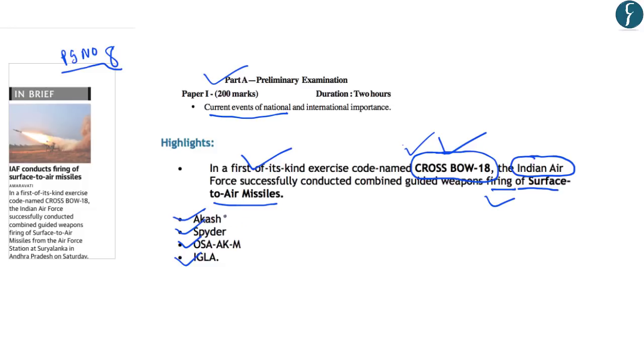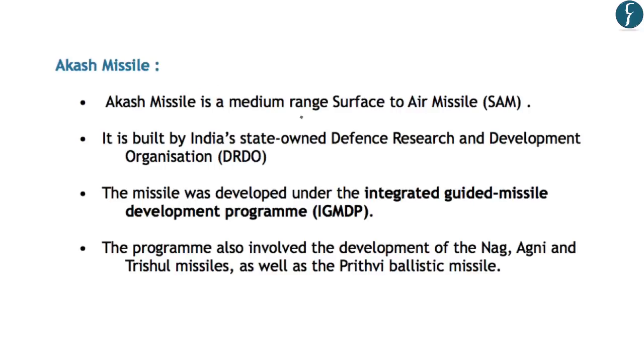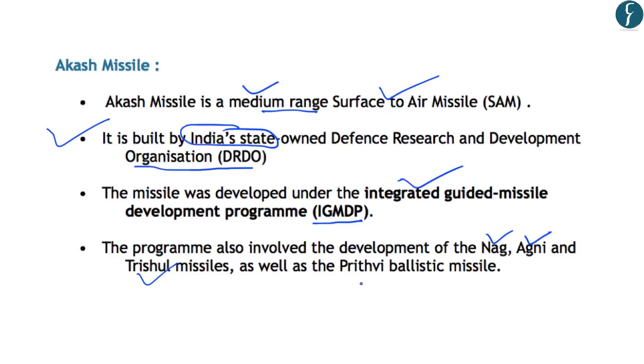Now let us understand some points related to the Akash missile. For other missiles, you can go through the PDF that has been provided in the link below. So regarding the Akash missile, you should note that it is a medium range surface to air missile. Further, it has been built by DRDO or the Defense Research and Development Organization, which is owned by the Indian government. And this missile was developed under the Integrated Guided Missile Development System or the IGMDP. Now the other missiles which were developed under this program are the Nag, Agni, Trishul and the Prithvi Ballistic Missile.